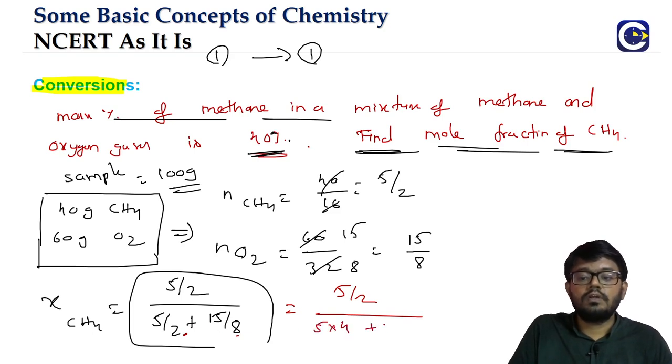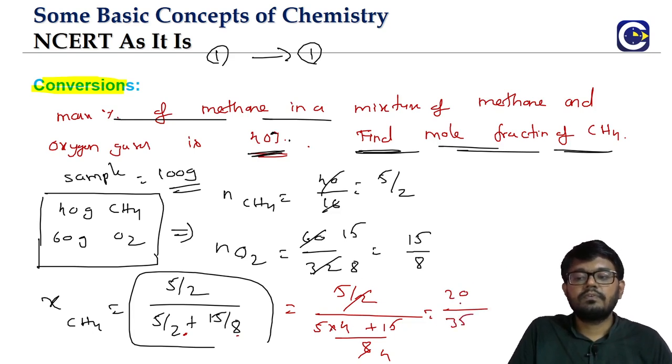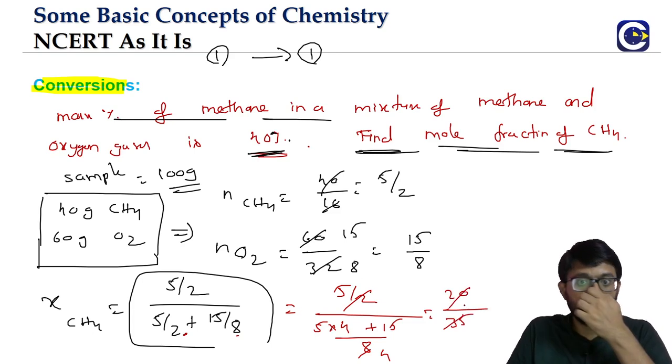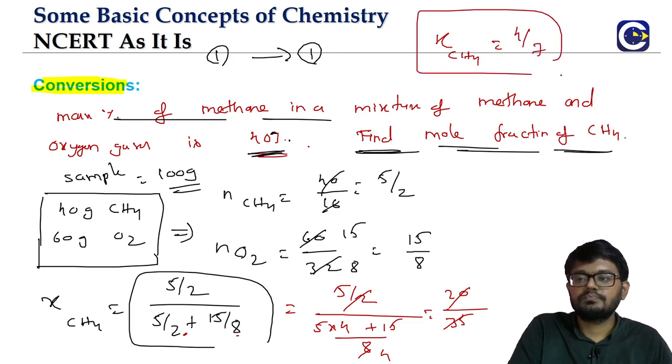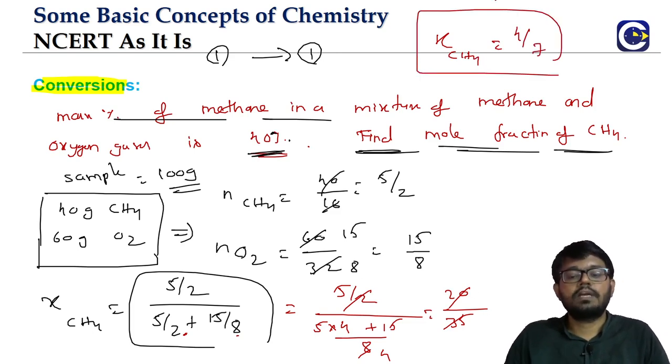So what is it that we'll have? 5 into 4 plus 15 by 8. The 4 will go to the numerator, so 20 by 35. So what is it? 4 by 7. What is the mole fraction of methane here? It is 4 by 7.